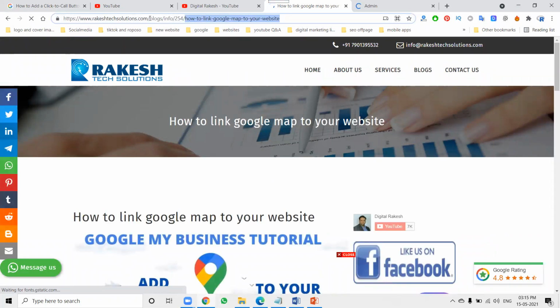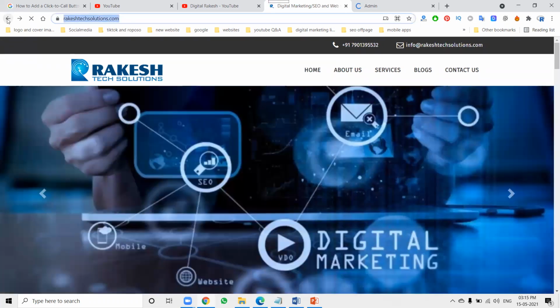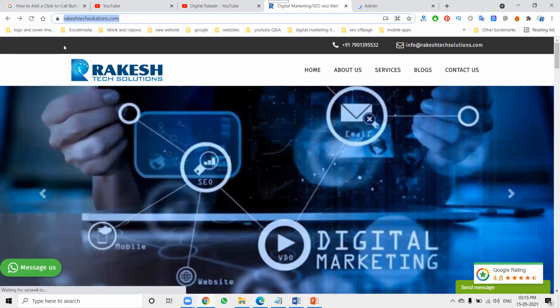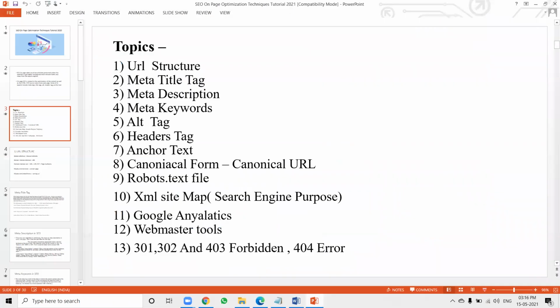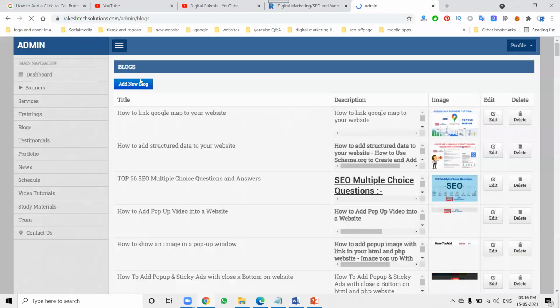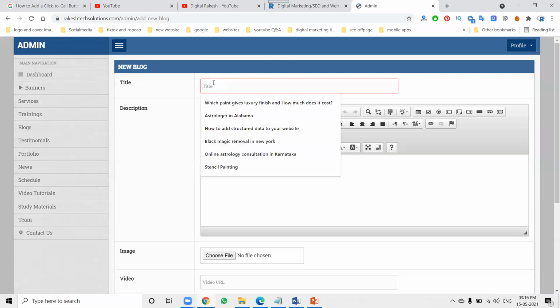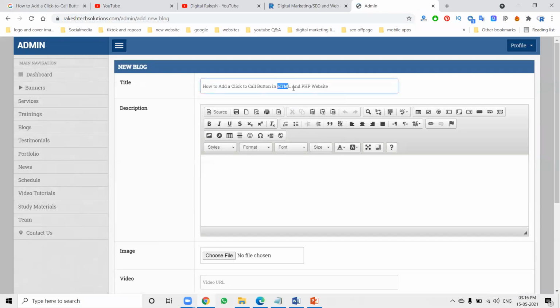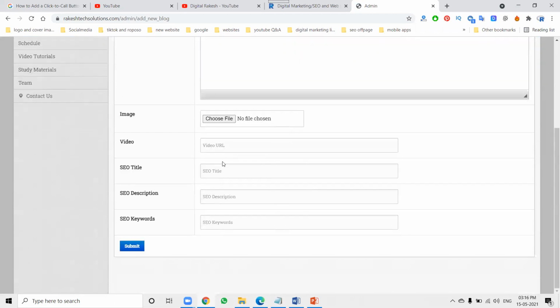Before that, this is a common blog and I'm writing for information purposes. All these methods will be used in on-page SEO. First of all, the major one is URL structure. When your content is posted on the blog, we can use the perfect link here. After this, add your title.